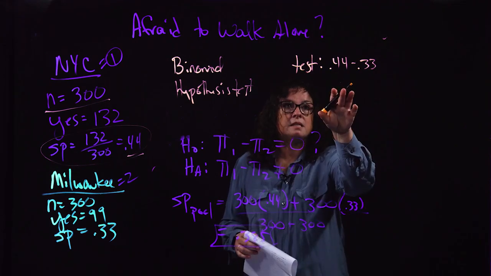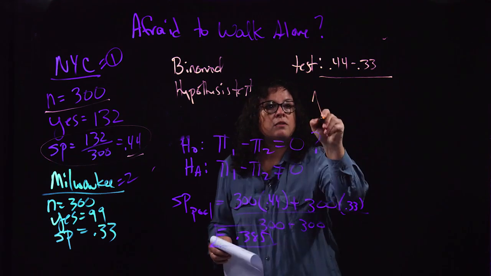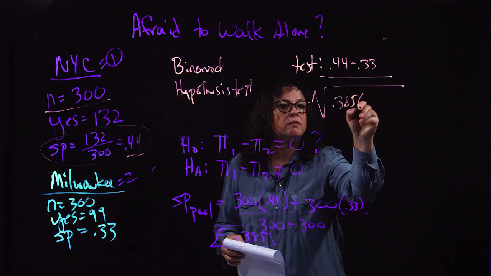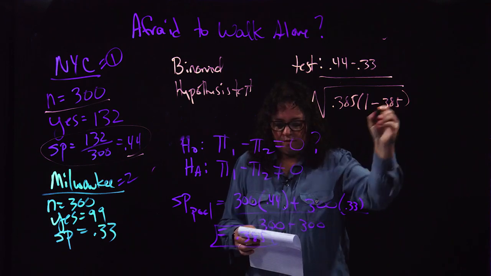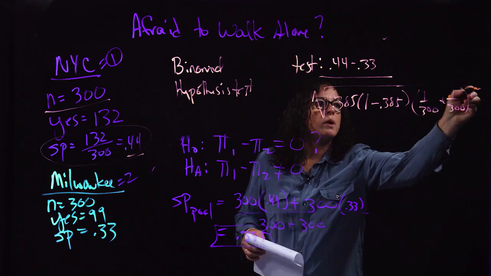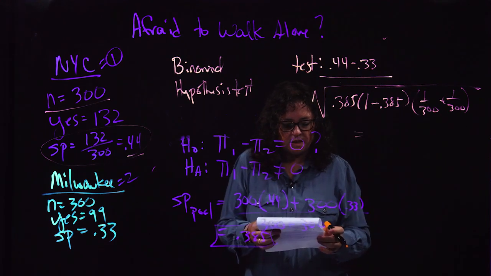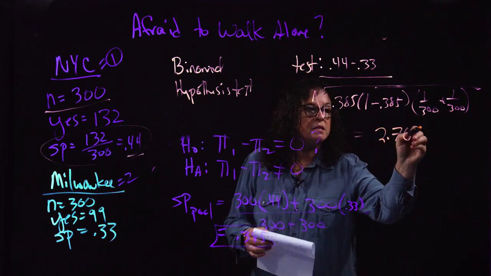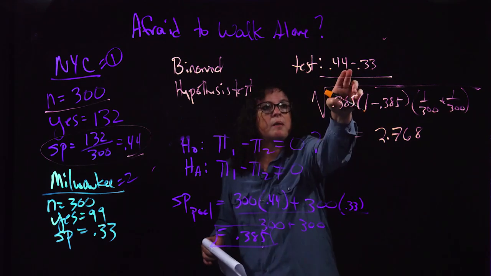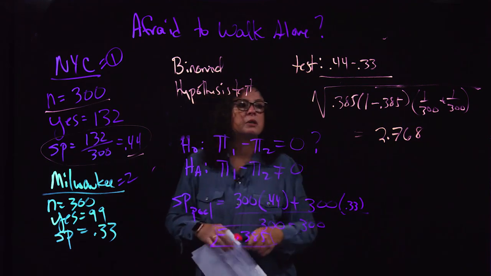This one's better. My test statistic is SP1 minus SP2 divided by this standard error based on my SP pool. So it's 0.385 times 1 minus 0.385 times 1 over 300 plus 1 over 300. I will note the square root sign goes over the whole thing. I then end up with a test statistic of 2.768. Notice, because of the way I picked group 1 and group 2, that I end up with a positive test statistic. And I don't know about you, but I like positive numbers better than negative numbers.